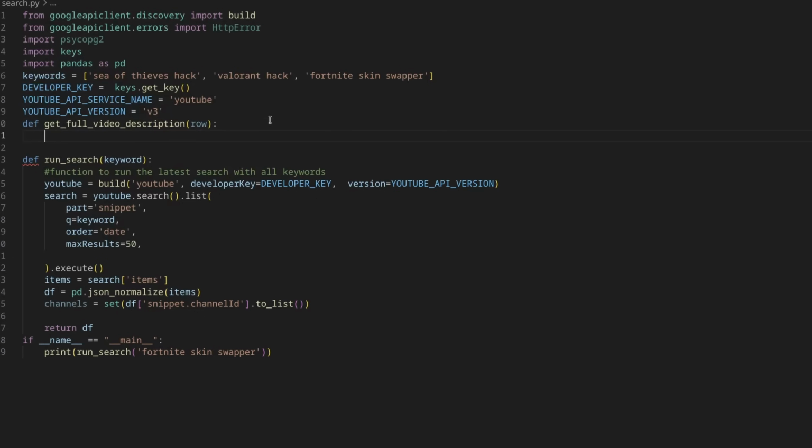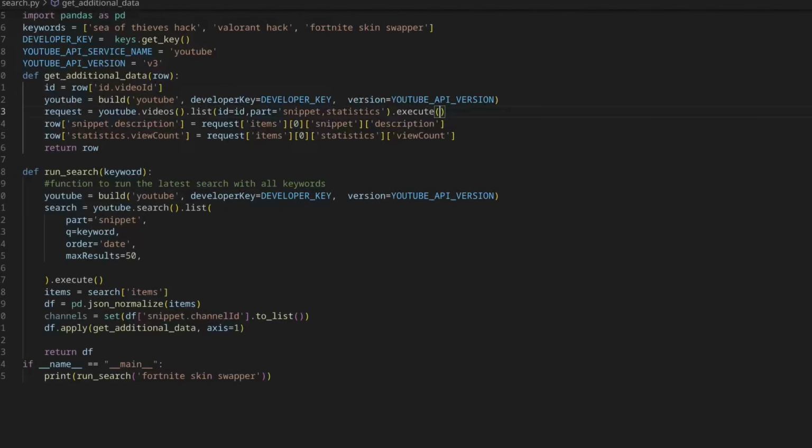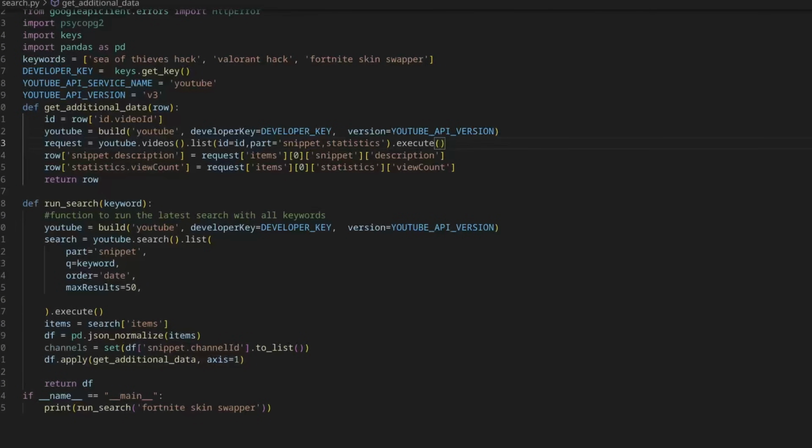Now the next thing we're going to do is create a pandas apply function in order to get the full video description. And now we've achieved what we want. And we've got our different pieces here. Snippet. Although, have we got the statistics piece? So if you want to do it row-wise, this is how you do that. I mean, column-wise, I can never remember, but I know what I mean. So we do that, and now we've got the full description. And now we've got everything we want in this data frame. Well, except for these useless things, but that's not a big deal. Because basically all of this we want.